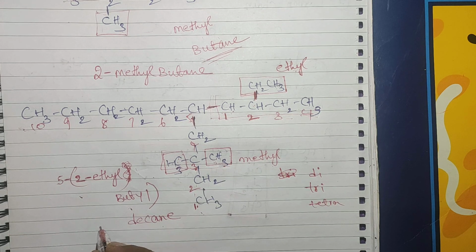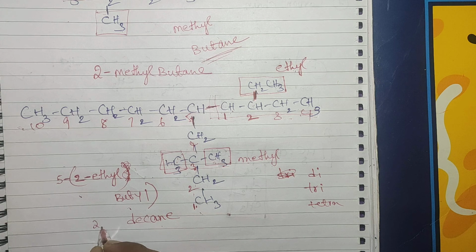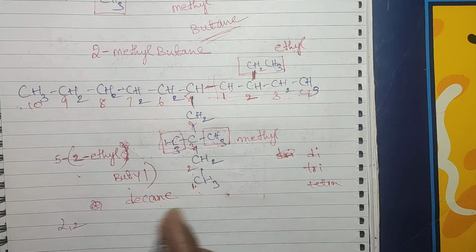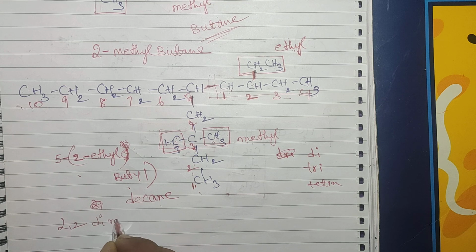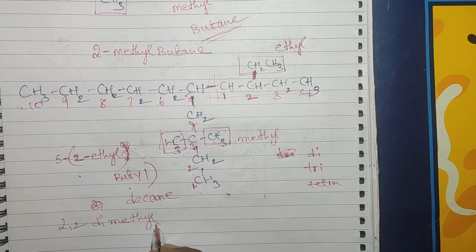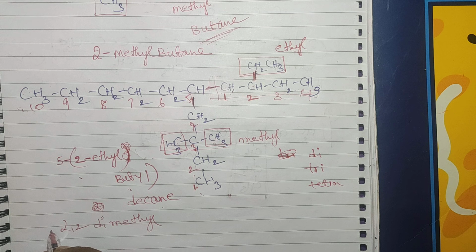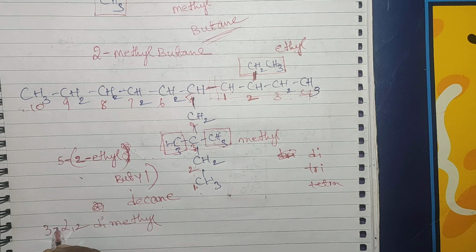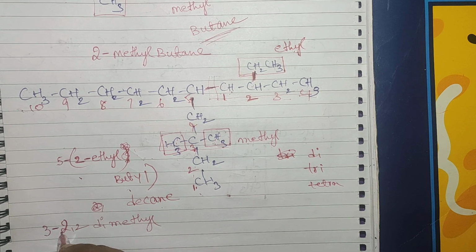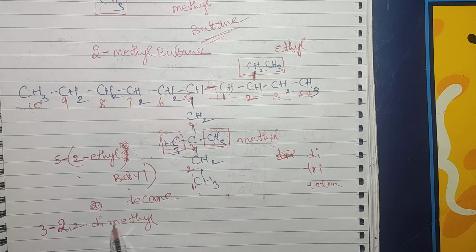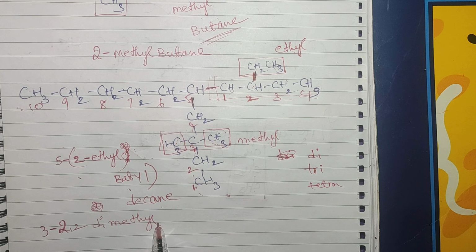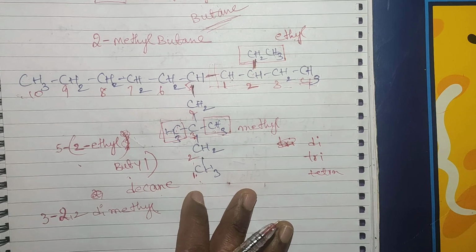Then you have to write the third position, 2 comma 2 dimethyl. Which position is it having? In the third position. Here I am using hyphen to separate the numbers. For the names I am not separating, I am not giving the hyphen.